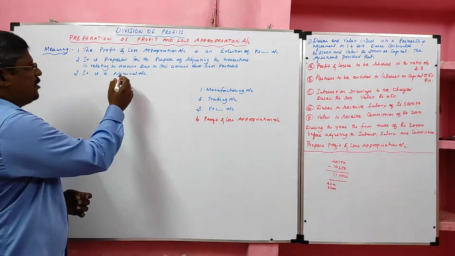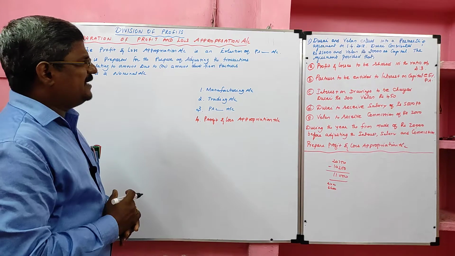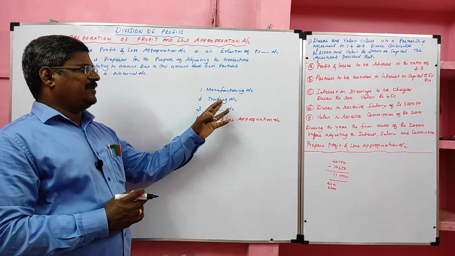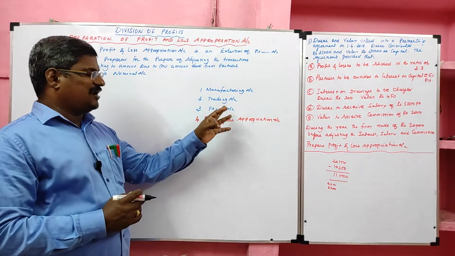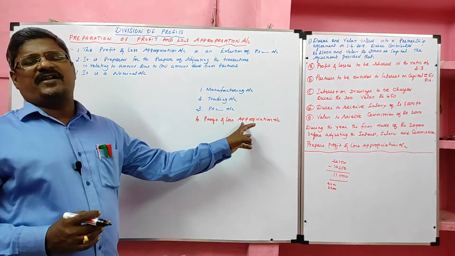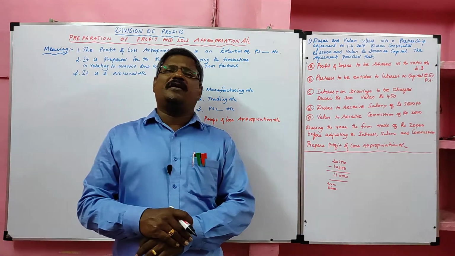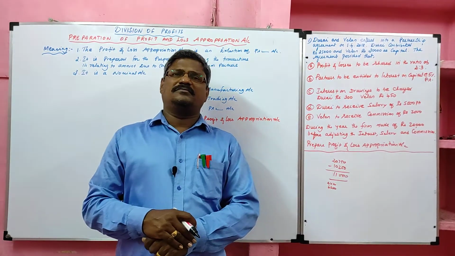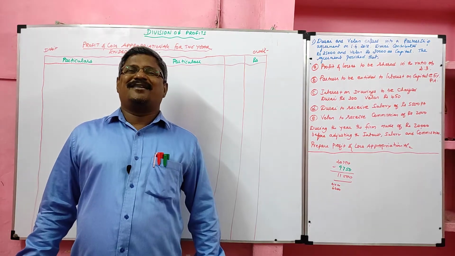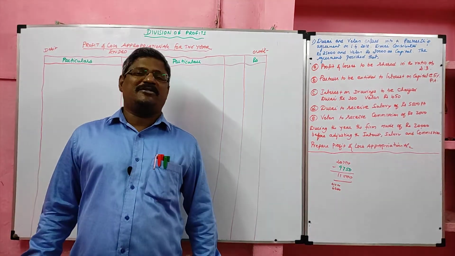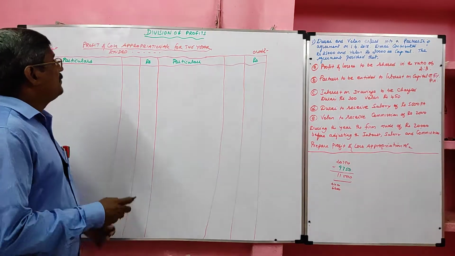Next, it is nominal account in nature. As I said earlier, in partnership, first they will prepare manufacturing account, then trading account, then profit and loss account. After that, they will prepare profit and loss appropriation account. Now, let me see the format of profit and loss appropriation account. Students, let us learn the format or pro forma of profit and loss appropriation account. Yes, look at the board.